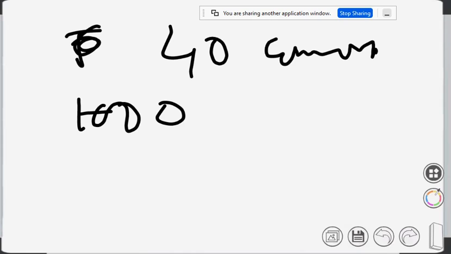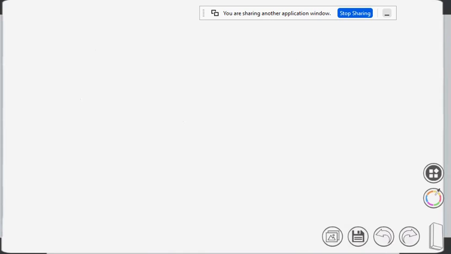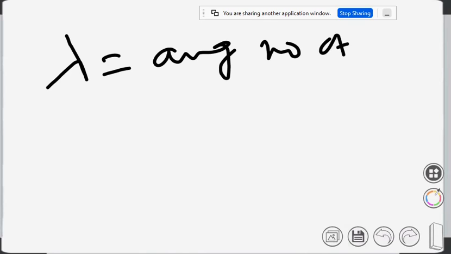So what is the probability of fault? So here we will be writing this way. Lambda is average number of faults.